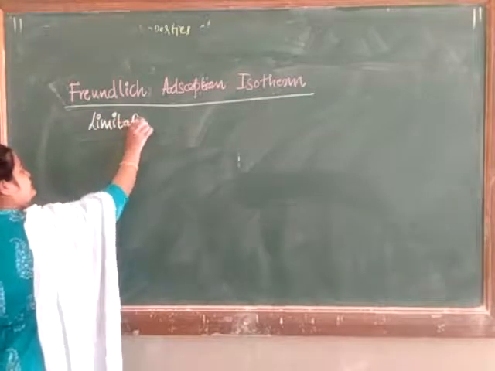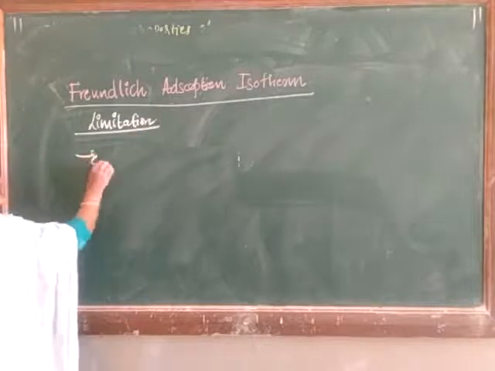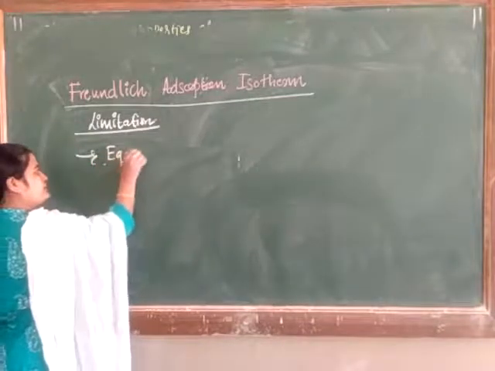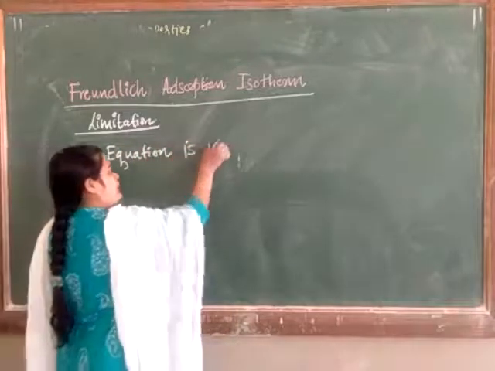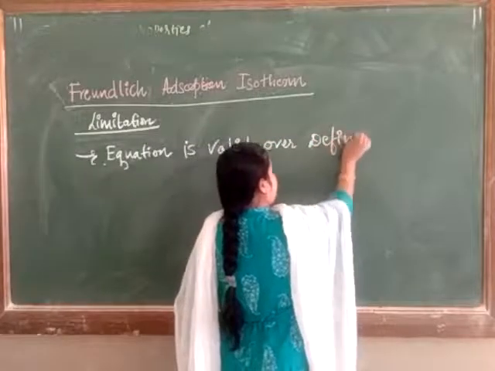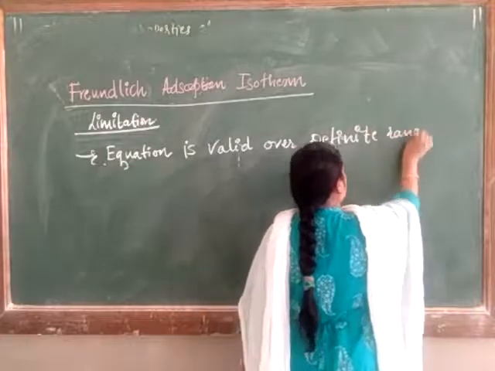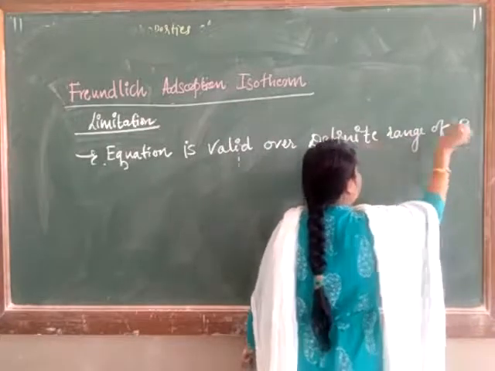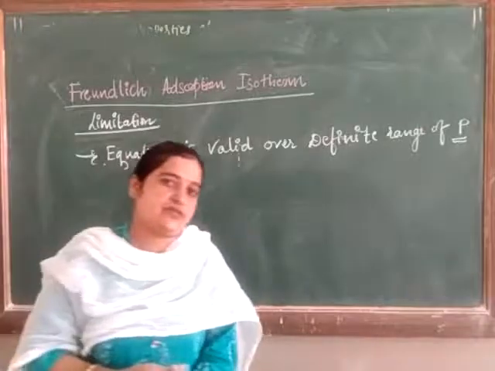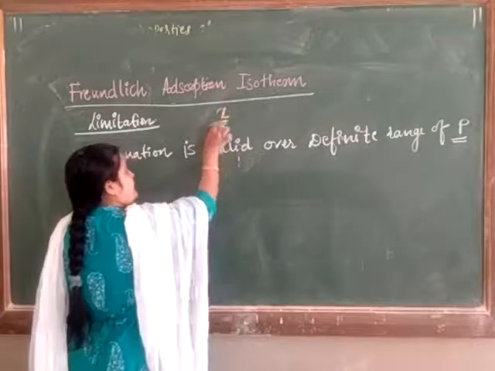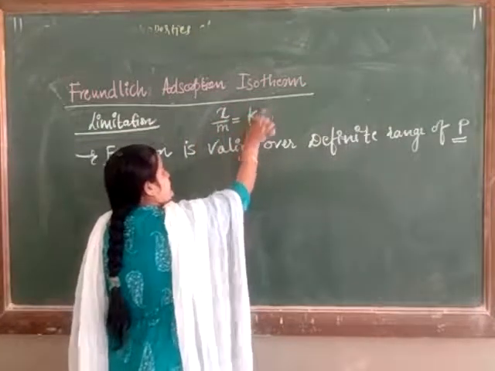First, the equation is valid over a definite range of pressure only, where pressure is P. The equation is x upon m equals Kp raised to 1 upon n.